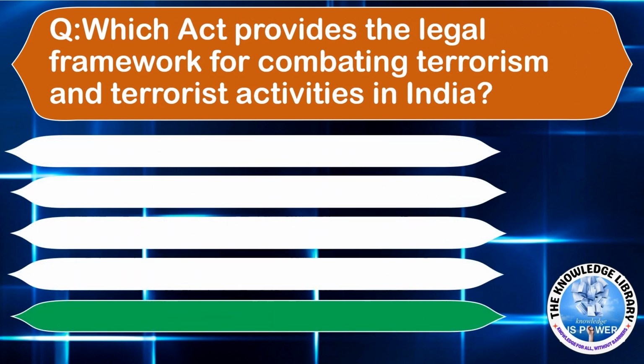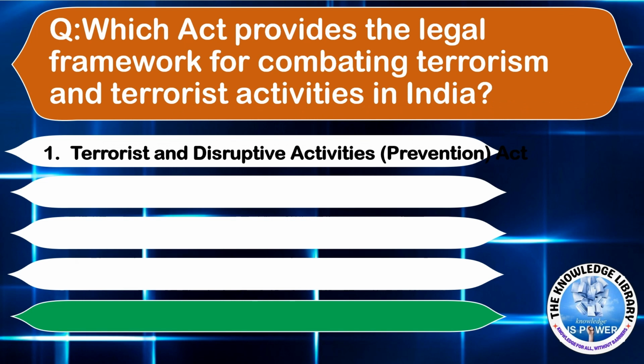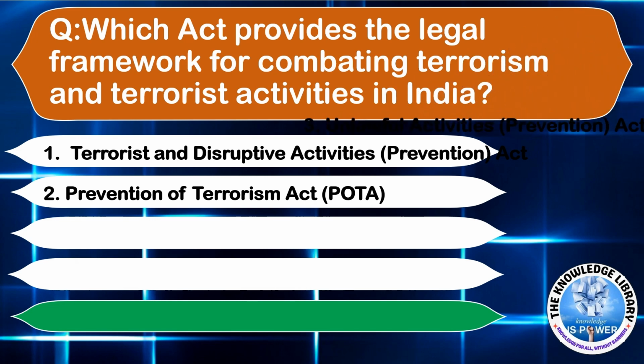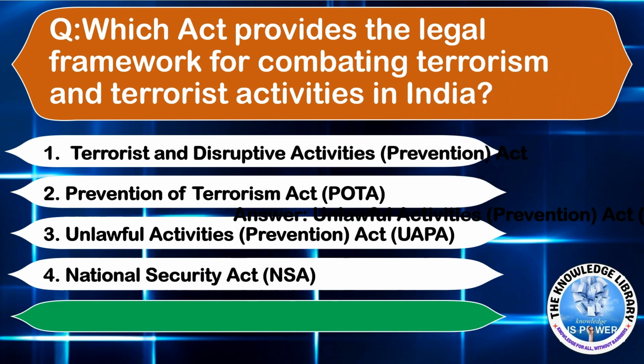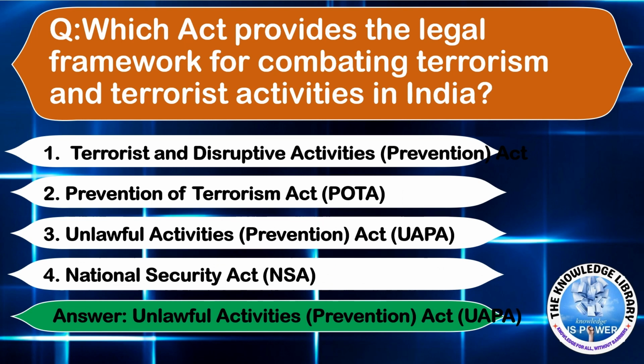Next question is, which act provides the legal framework for combating terrorism and terrorist activities in India? Option A, Terrorist and Disruptive Activities. Option B, Prevention of Terrorism Act. Option C, Unlawful Activities. Option D, National Security Act. The correct answer is option C, Unlawful Activities Prevention Act.